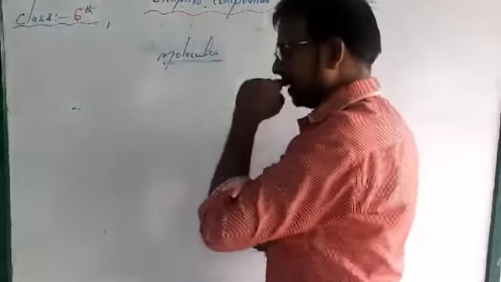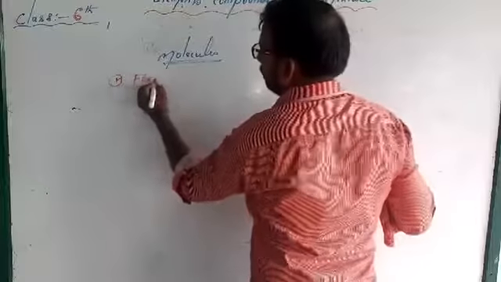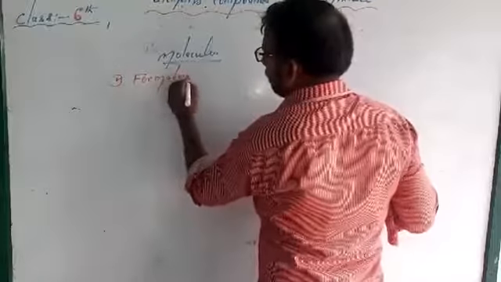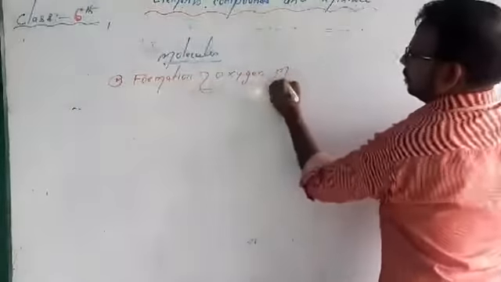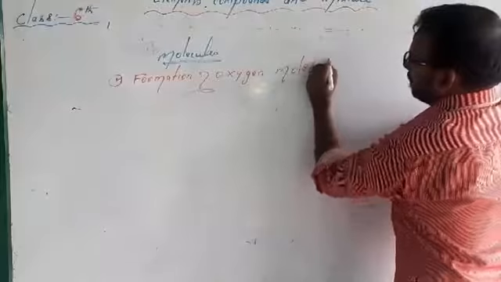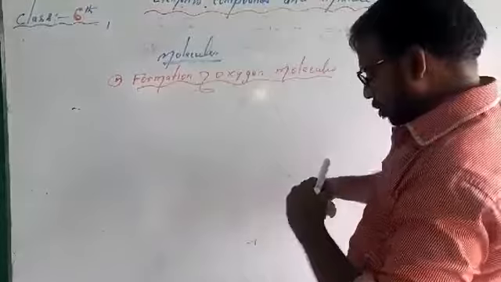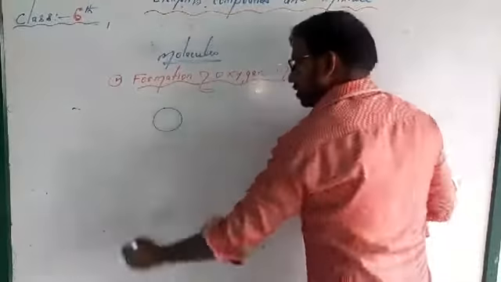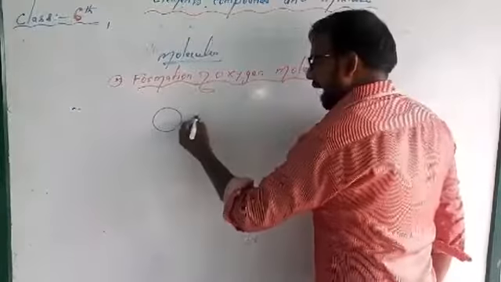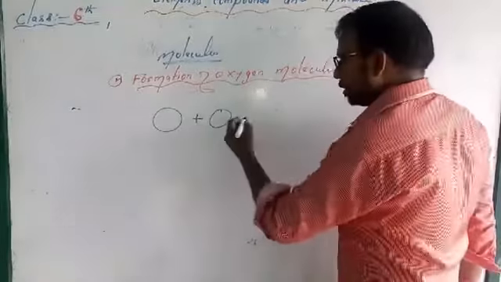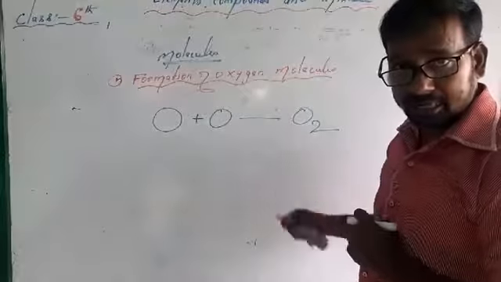Suppose I am going to make some molecules. First example is the formation of the oxygen molecule. Suppose I write O. It is not the oxygen molecule, that is the oxygen element. One oxygen plus one oxygen, both combined, form O2. That is a molecule, not the element.